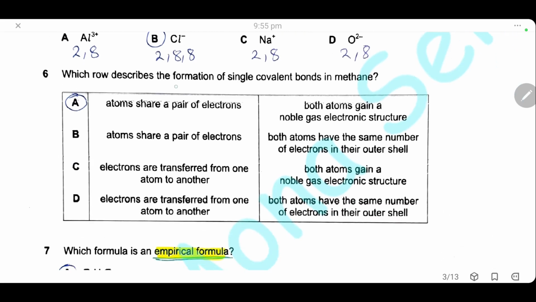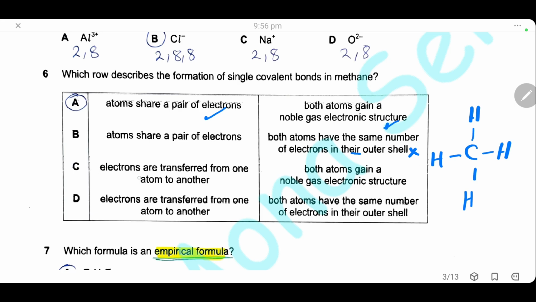Question 6. Which row describes the formation of a single covalent bond in methane? First, atoms share a pair of electrons. This is correct. Both atoms gain a noble gas electronic structure. This is also correct. So the answer is A. B is wrong because in the second column, both atoms have the same number of electrons in the outer shell. This is wrong because hydrogen has only 2 electrons in the outer shell after sharing with a carbon, and the carbon will have 8 electrons in the outer shell.